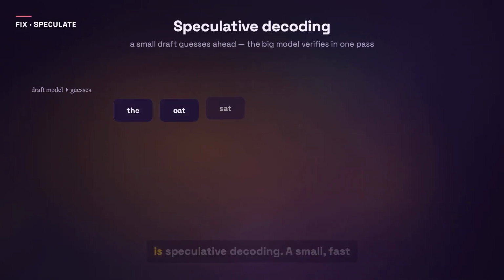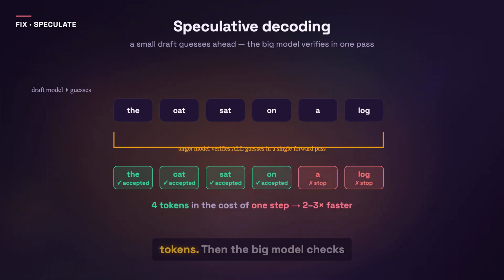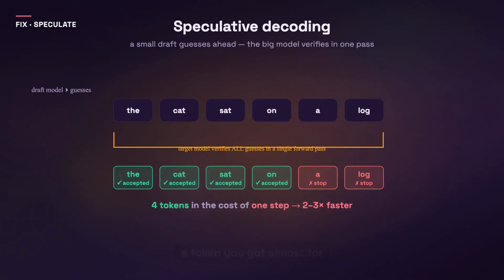The cleverest trick is speculative decoding. A small, fast draft model guesses the next several tokens. Then the big model checks all of those guesses in a single forward pass, the same pass that would have produced just one token. Every guess it accepts is a token you got almost for free. When the draft is good, this can double or triple your speed.